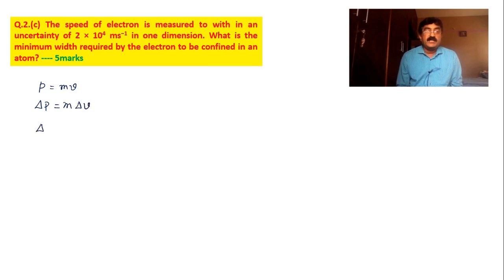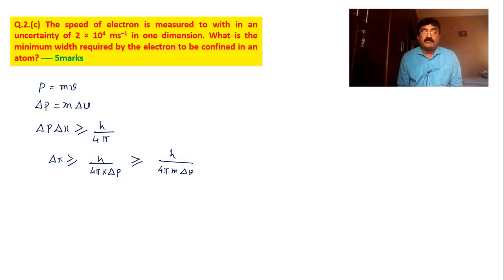Okay, now consider the uncertainty principle. Delta P delta X is greater than or equal to h by 4 pi. Therefore, delta X is greater than or equal to h by 4 pi into delta P. This is nothing but h divided by 4 pi m into delta V, because delta P is already proved to be m into delta V. Therefore, delta X is greater than or equal to 6.62 into 10 power minus 34.